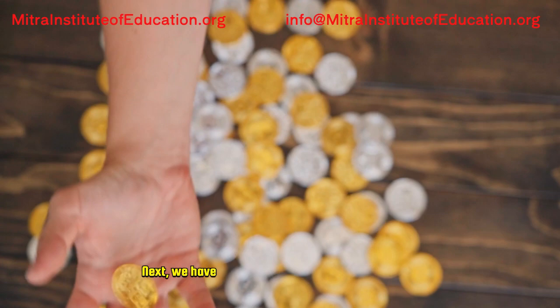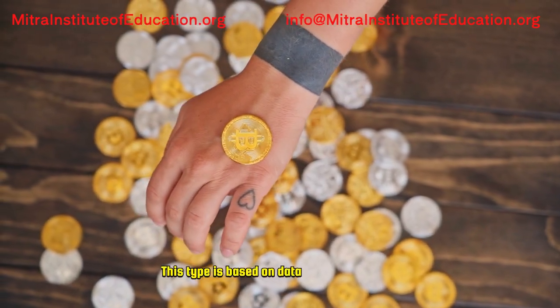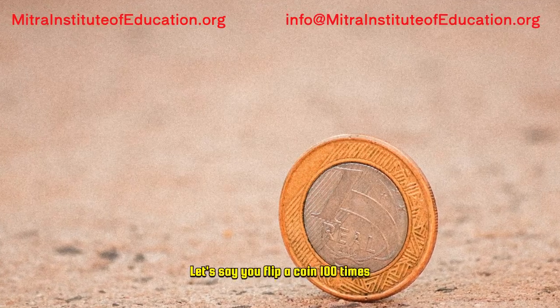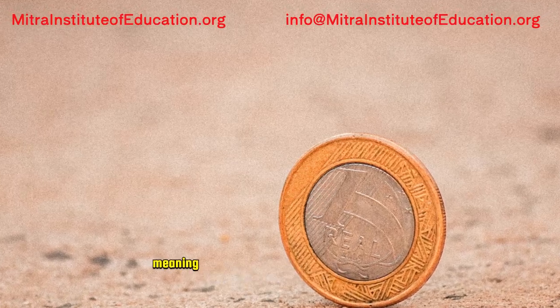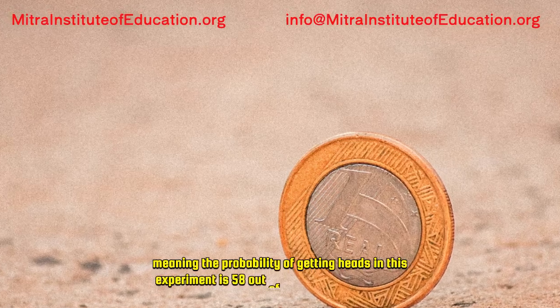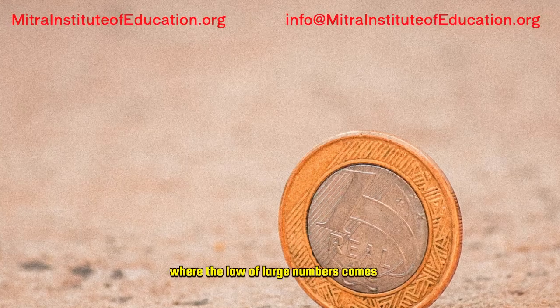Next, we have empirical or experimental probability. This type is based on data from experiments. Let's say you flip a coin 100 times. You might get 58 heads and 42 tails, meaning the probability of getting heads in this experiment is 58 out of 100, or 58%. But here's where the law of large numbers comes in.